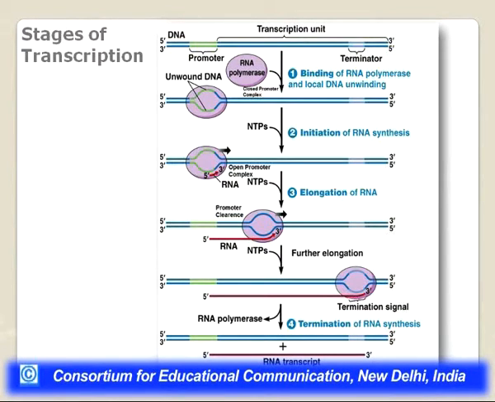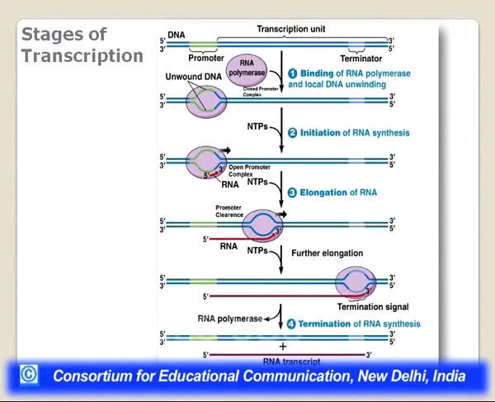The RNA polymerase will leave the promoter, a process called promoter clearance or promoter escape. It will leave the promoter and move in the direction of 5' to 3' synthesis of RNA. So it will move in that direction and the elongation of RNA will take place, and as you can see, the red RNA chain is going to be formed.